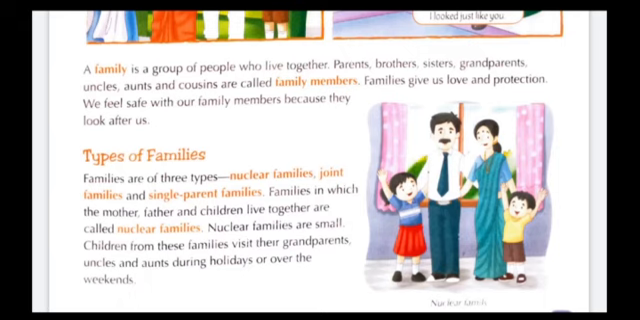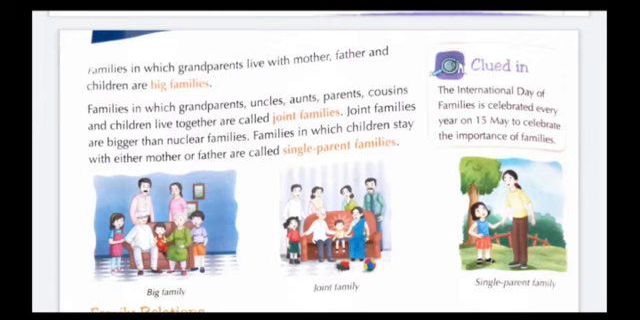So according to this paragraph, we learned that there are three types of families. Okay, they are nuclear families, joint families and single parent families. Now let us know what nuclear families are. A family in which mother, father and children live together is called a nuclear family, or we also call it a small family. So students, in your house, if your mother, father, brother, sister and you are there, that means your family is a nuclear family or a small family. Okay, now move on to next paragraph.